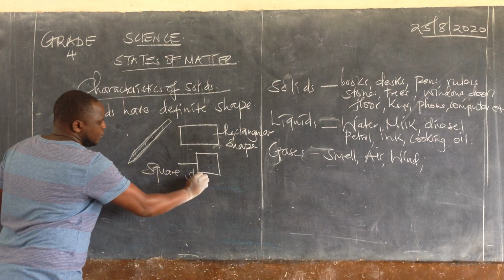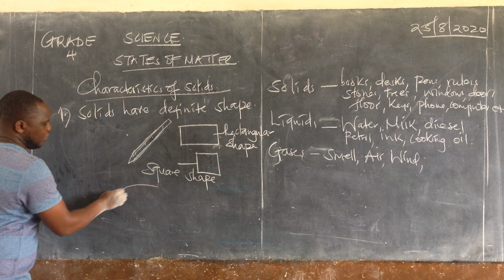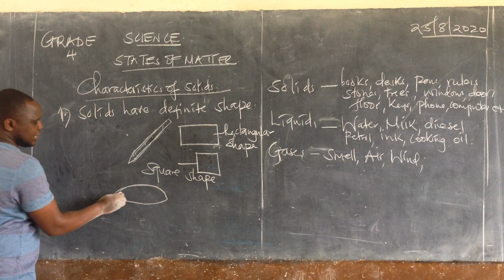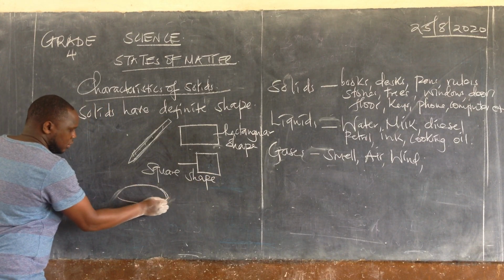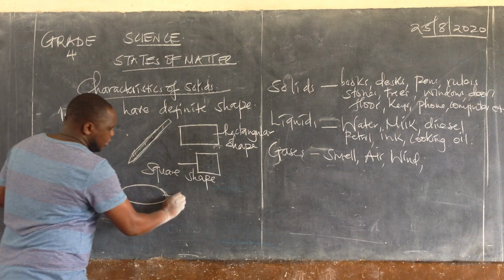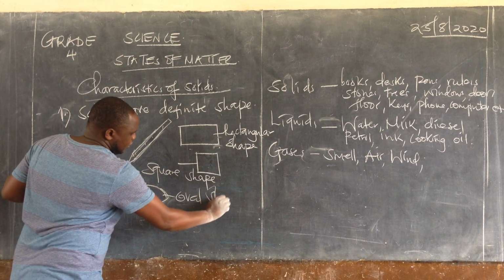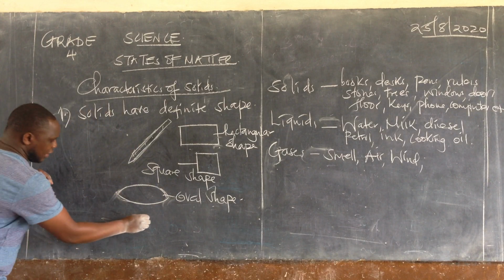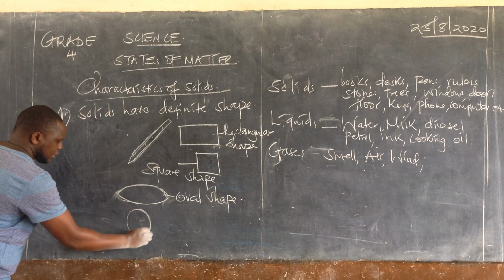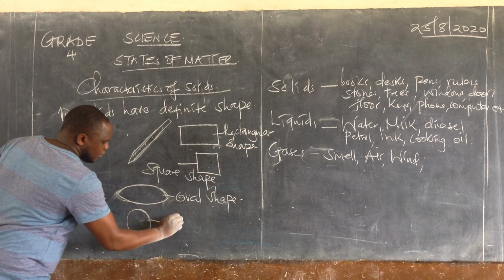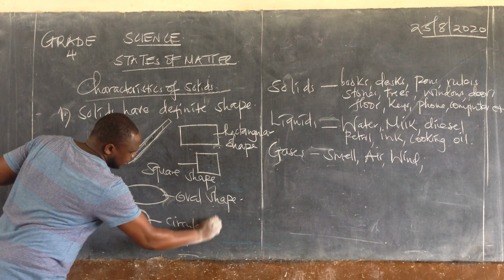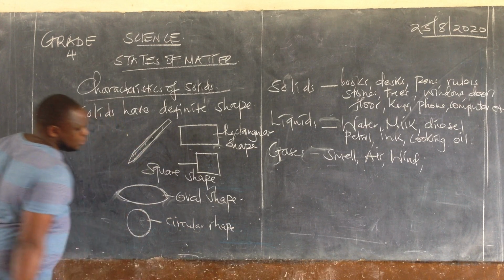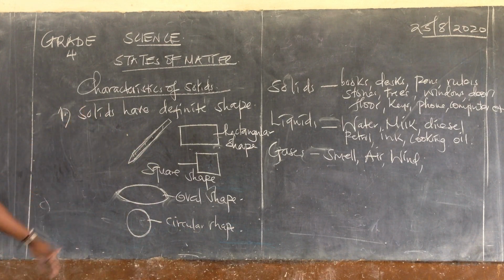Can also have an oval shape. You can also have solids that are round, circular in shape. So solids take all these types of shapes.